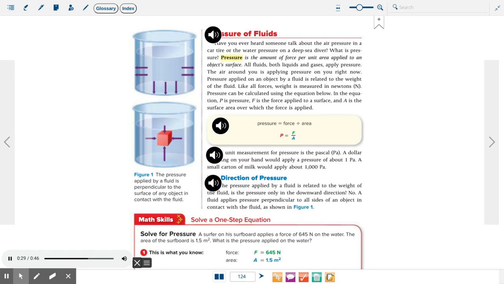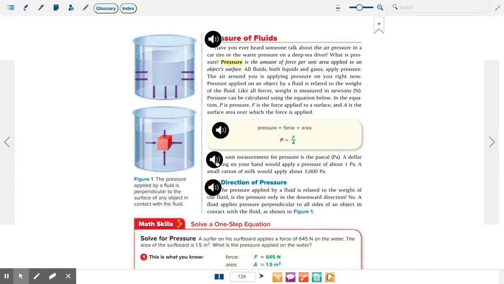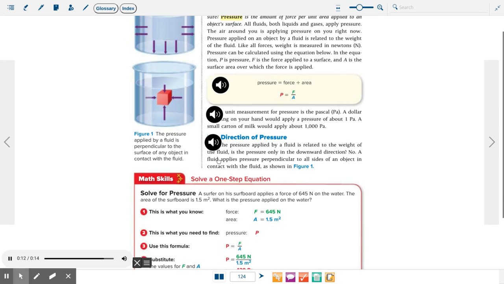Like all forces, weight is measured in newtons, N. Pressure can be calculated using the equation below. In the equation, P is pressure, F is the force applied to a surface, and A is the surface area over which the force is applied. The unit measurement for pressure is the Pascal, Pa. A dollar bill lying on your hand would apply a pressure of about 1 Pascal. A small carton of milk would apply about 1,000 Pascal.